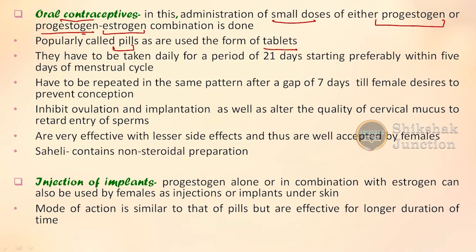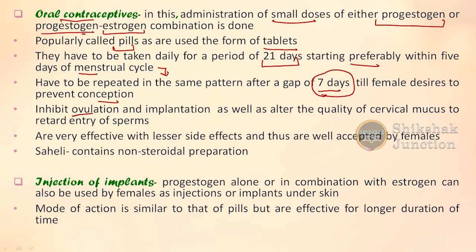Now there is a pattern of taking these oral contraceptive pills. What is the pattern? They need to be taken daily for a period of 21 days, starting preferably within the first 5 days of the menstrual cycle, and this pattern has to be repeated after a gap of 7 days till the female desires to prevent conception, and this particular gap of 7 days includes the menstrual cycle part. So this is how the pattern goes on.